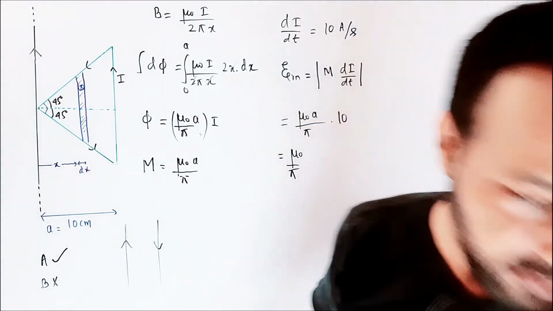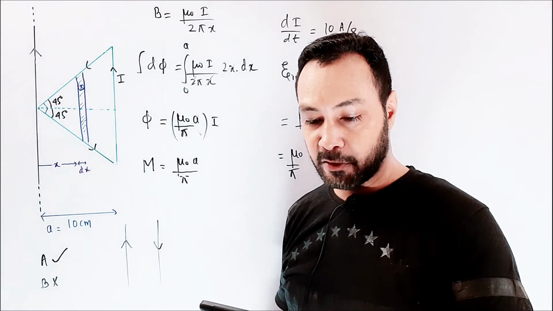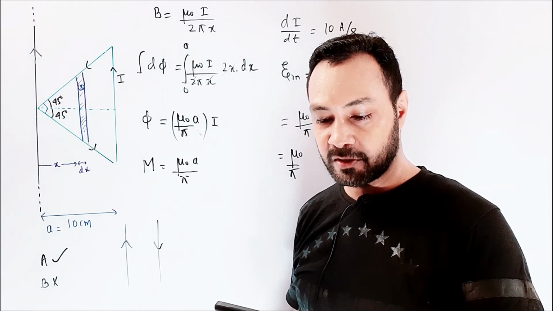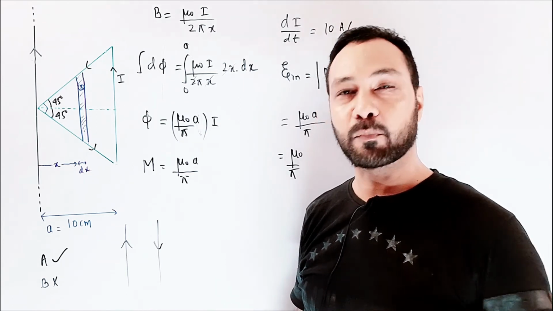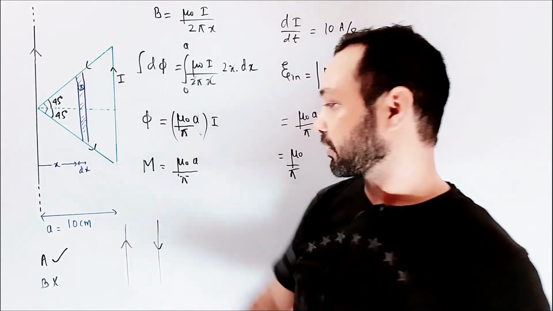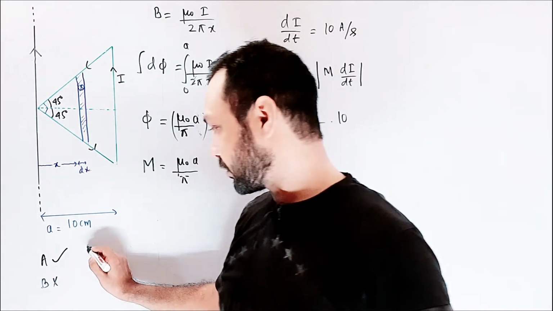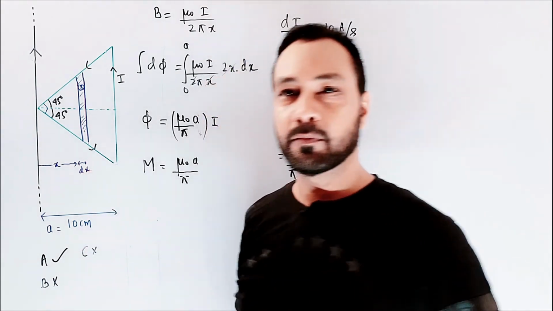So let me read the option again. What is written in option C? The induced current in the wire is in the opposite direction to the current along the hypotenuse. That is the wrong thing. The induced current in this wire is along the same direction as that of the hypotenuse wire. So option C is also incorrect.